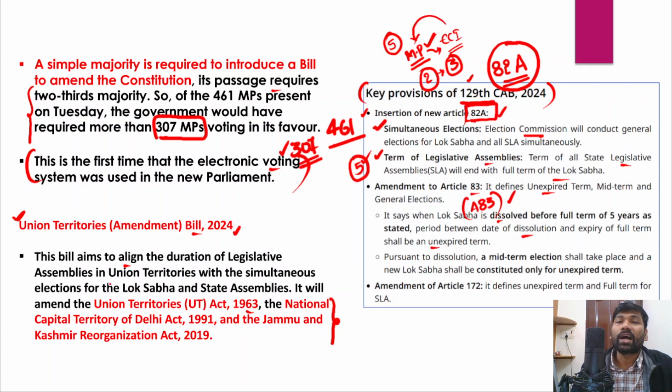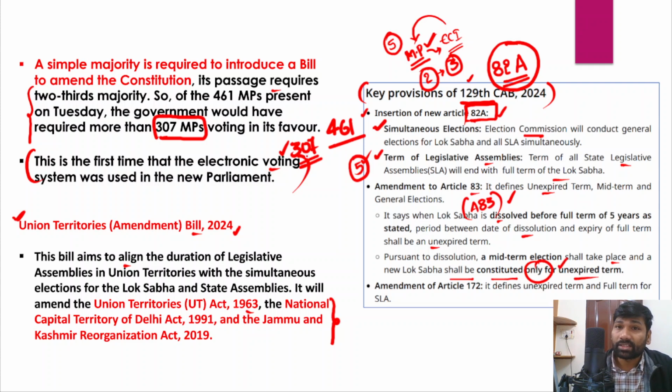So this is what Article 83 of the Indian Constitution says. Pursuant to dissolution, a mid-term election shall take place and a new Lok Sabha shall be constituted only for the unexpired term.